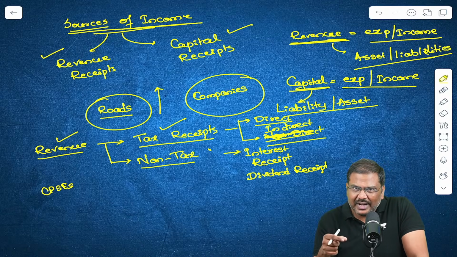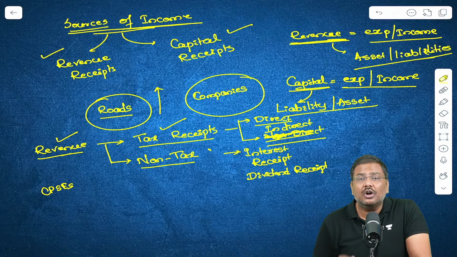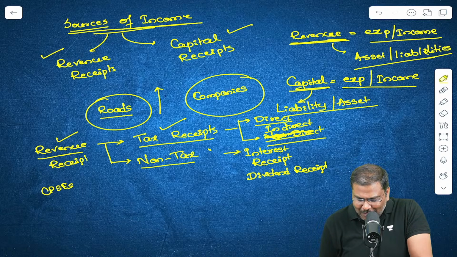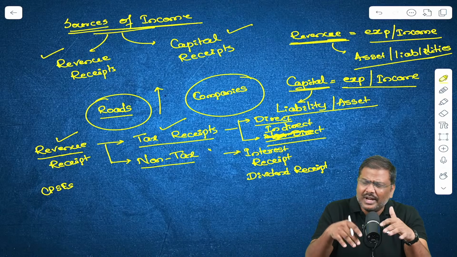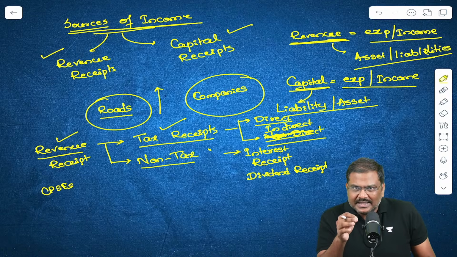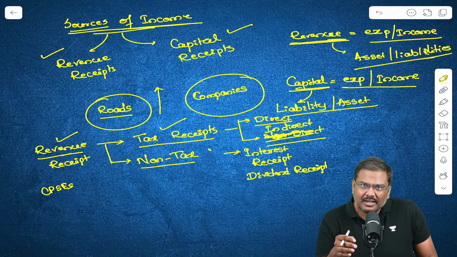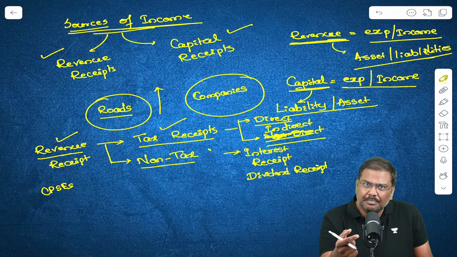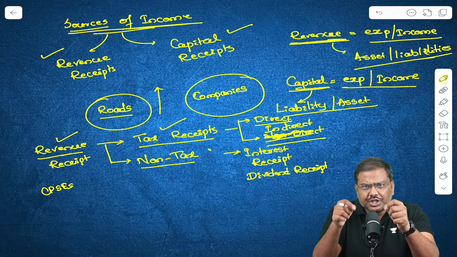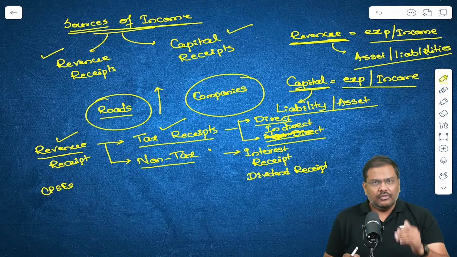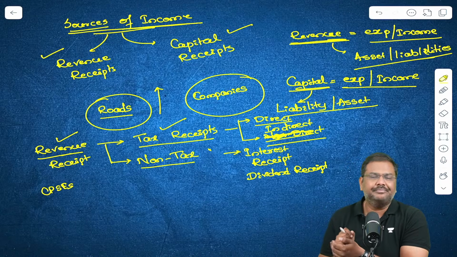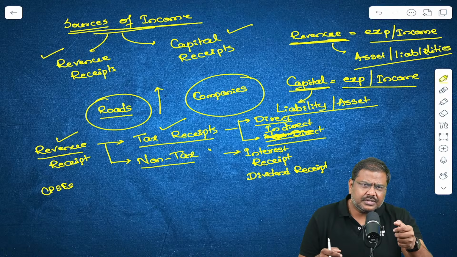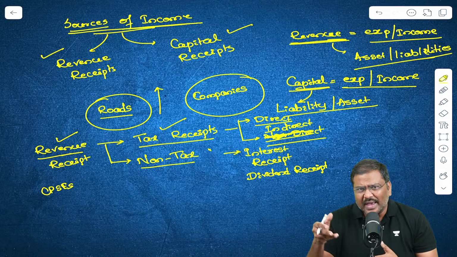When I've written dividend under the concept of revenue receipt, do not be under the assumption that dividend receipt is generated only by the government. Listen to me carefully. Dividend receipts are earned by anybody who owns shares in a company. For example, let's say I've invested in the shares of company ABC, or company EFG or XYZ.